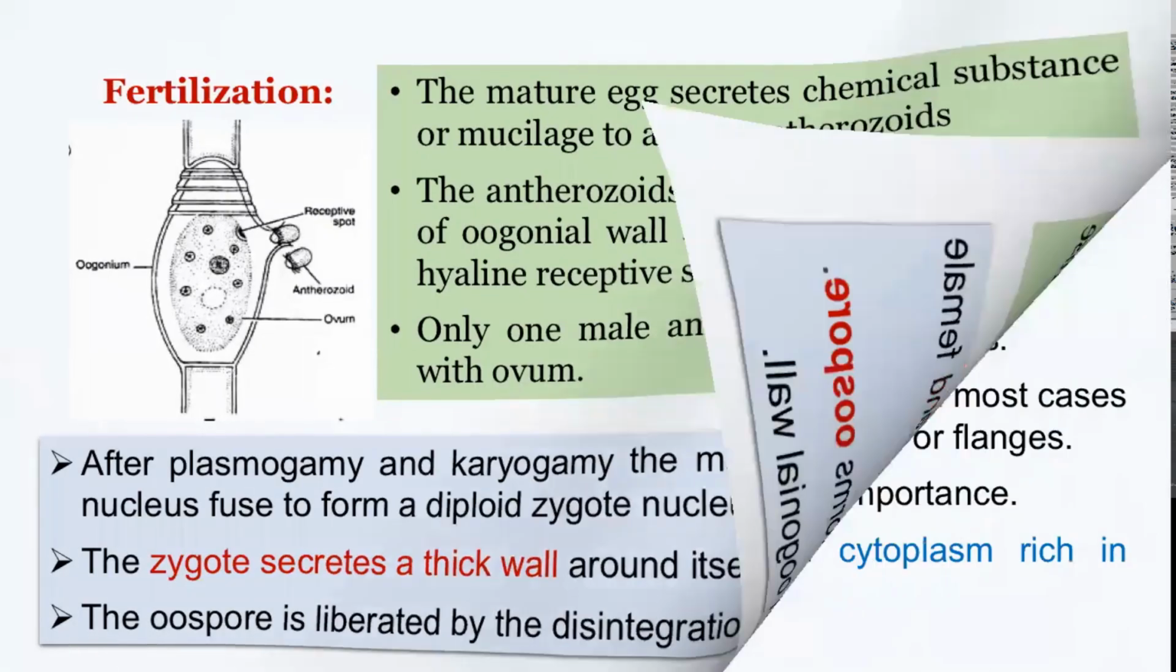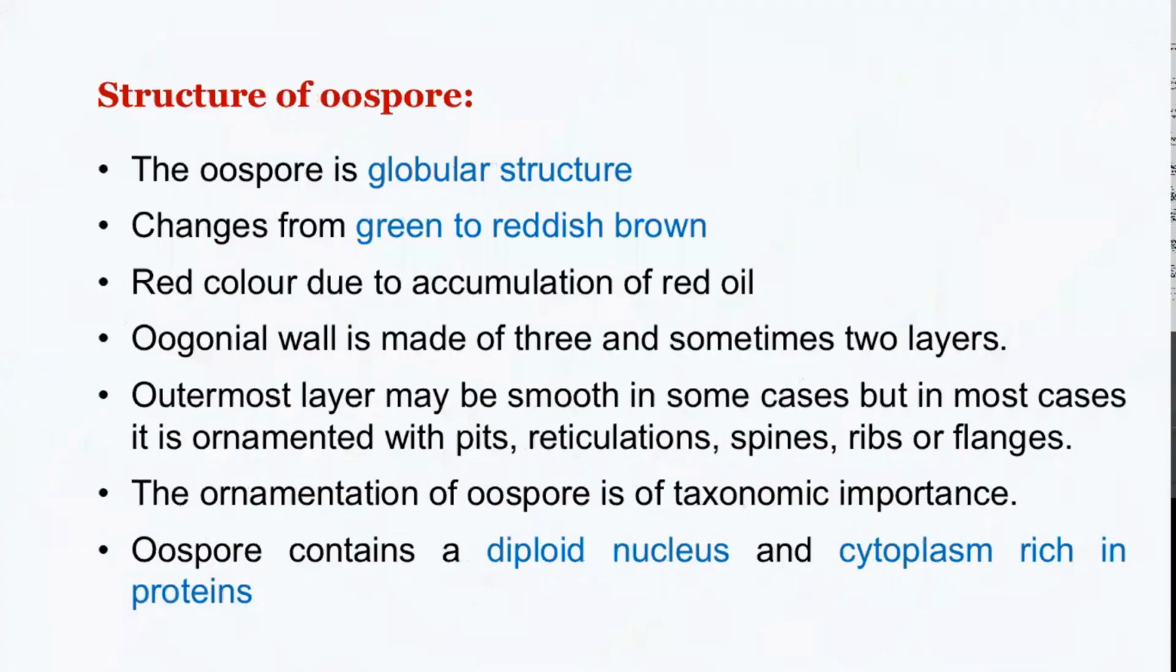Once fertilization is done, the next thing is germination. But before we speak about germination and further growth and development of the zygote into a complete filament, let's check out the structure of the oospore. As you saw in the previous slide, the oospore is a globular structure, and as soon as it is formed, it will be green in color. Gradually, it will change into reddish brown as it starts accumulating oils inside.